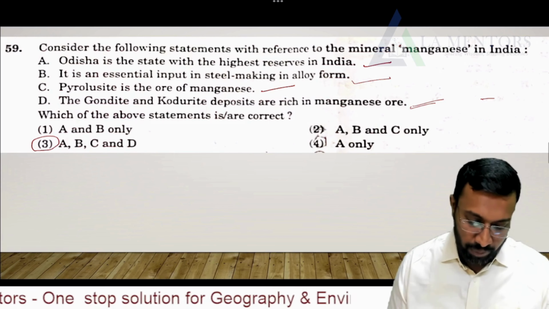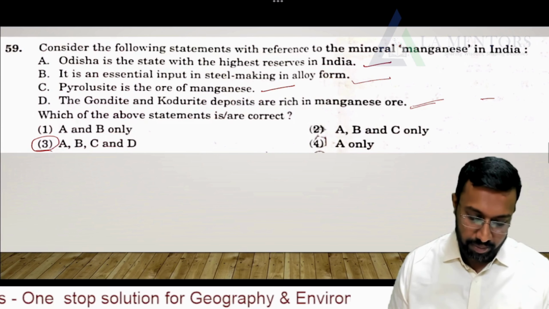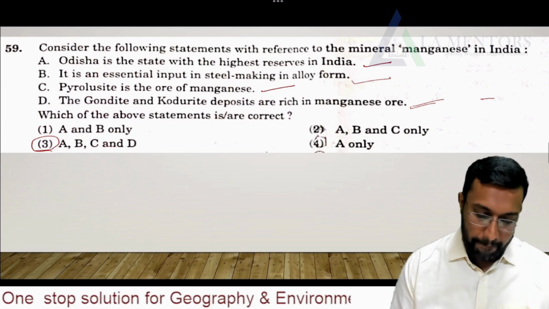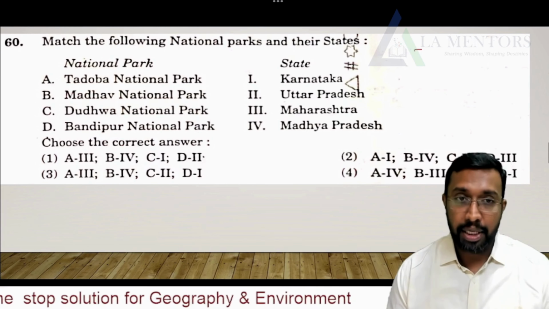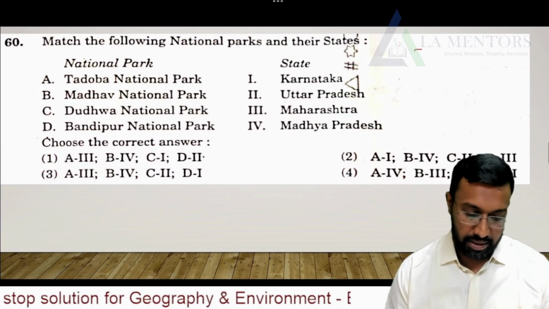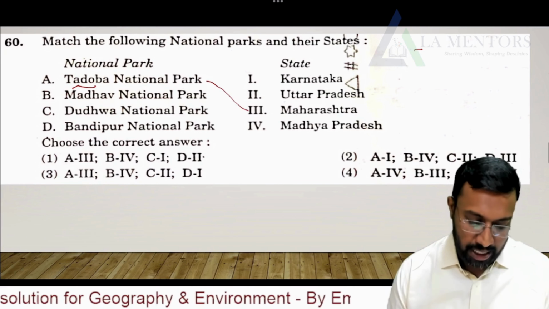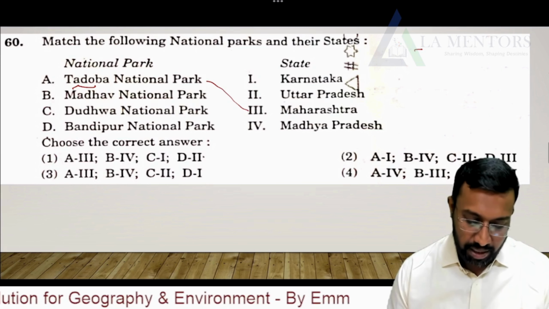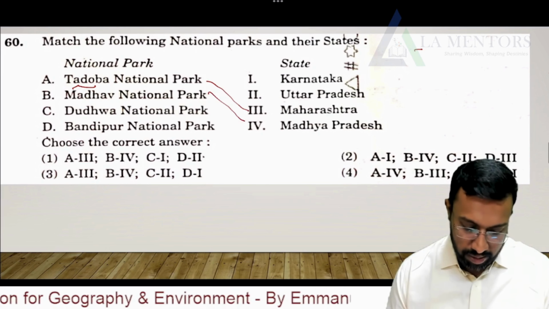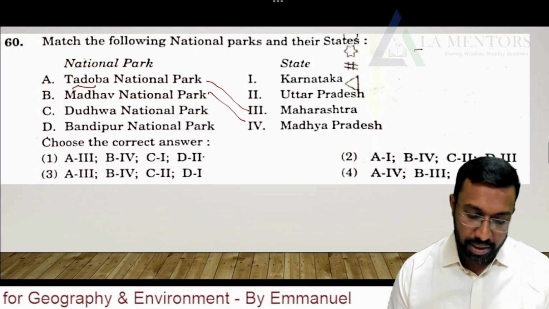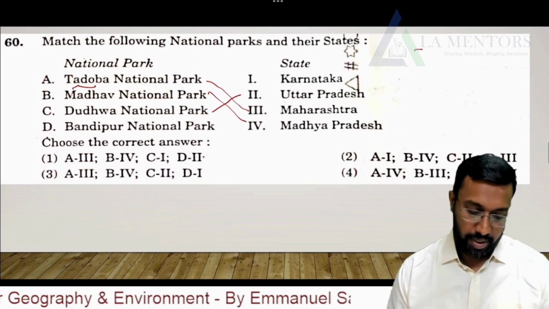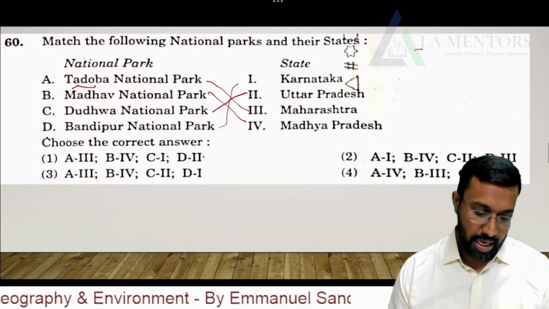Well, moving further. Match the following national parks and their states. Tadoba, yes, it's in Maharashtra. Madhav National Park, Madhya Pradesh. Dudhwa National Park, Uttar Pradesh, and Bandipur in Karnataka.